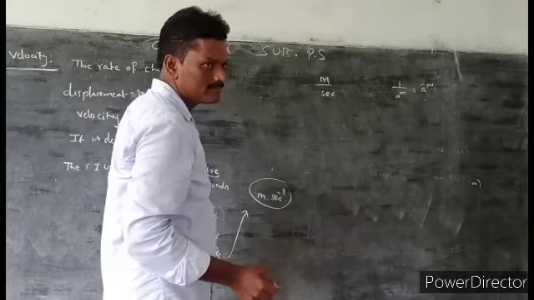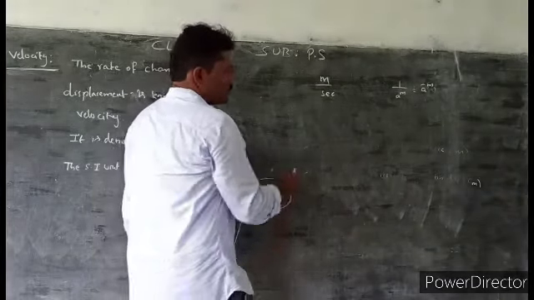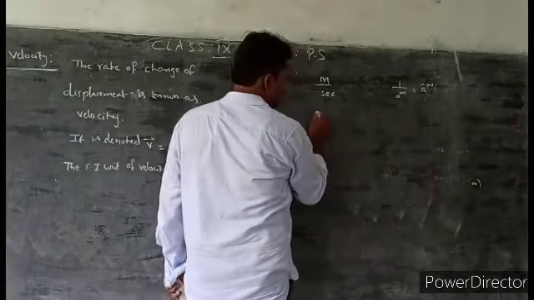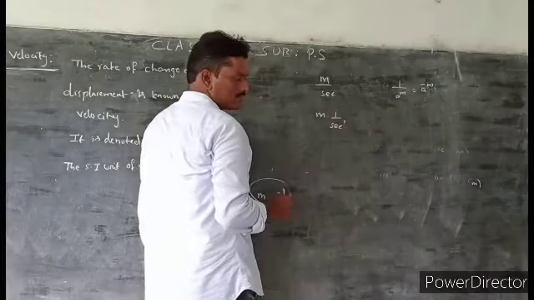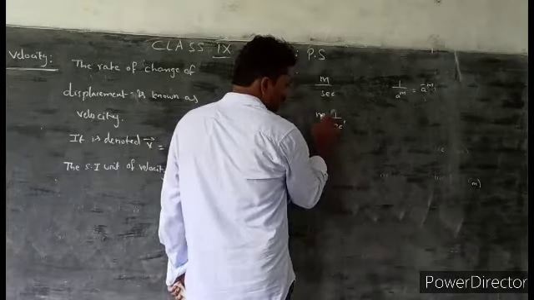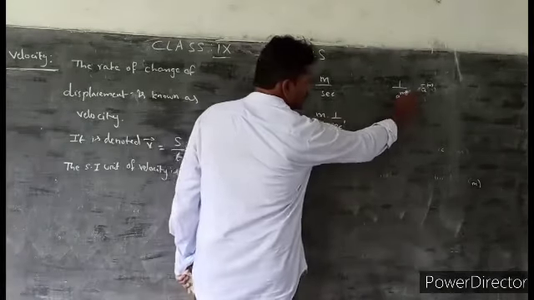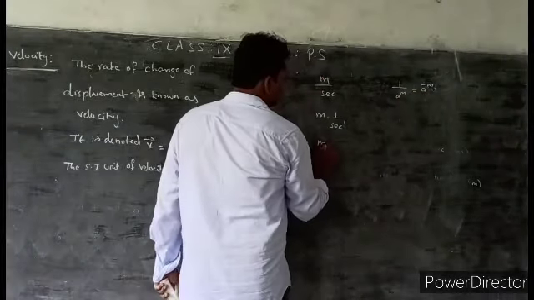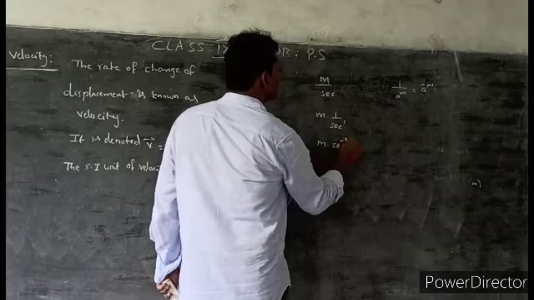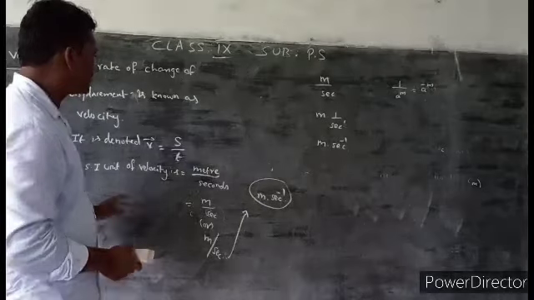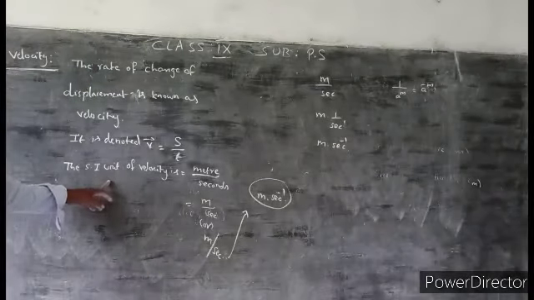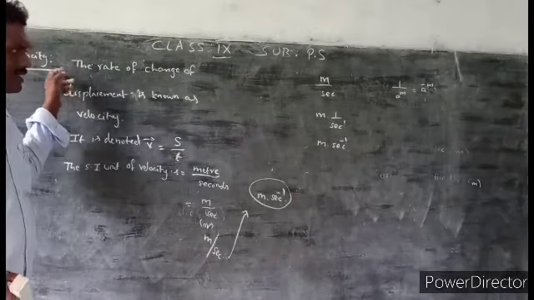e to the power of minus m. 1 by e to the power of m. Here m into 1 by second power 1. Second power 1, 1 by e to the power of m, that is e to the power of minus m. That means second inverse. So this is the SI unit for the velocity.